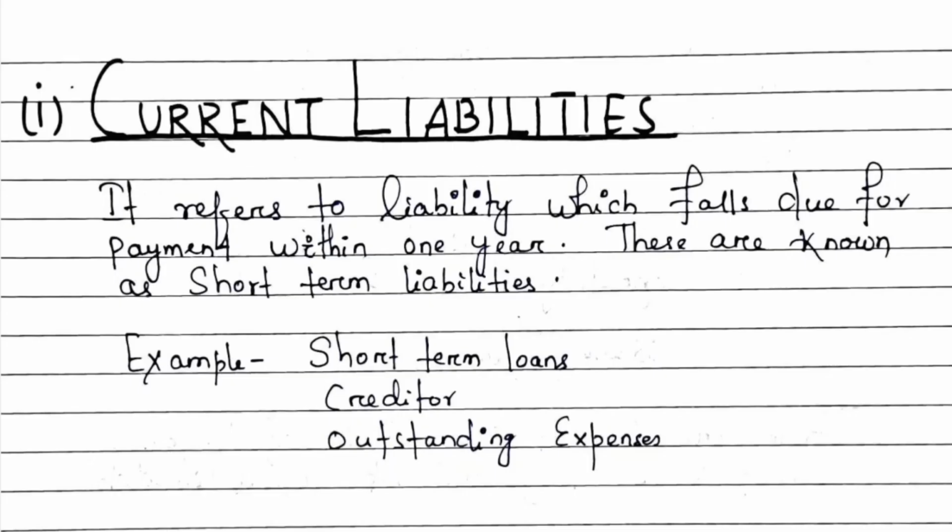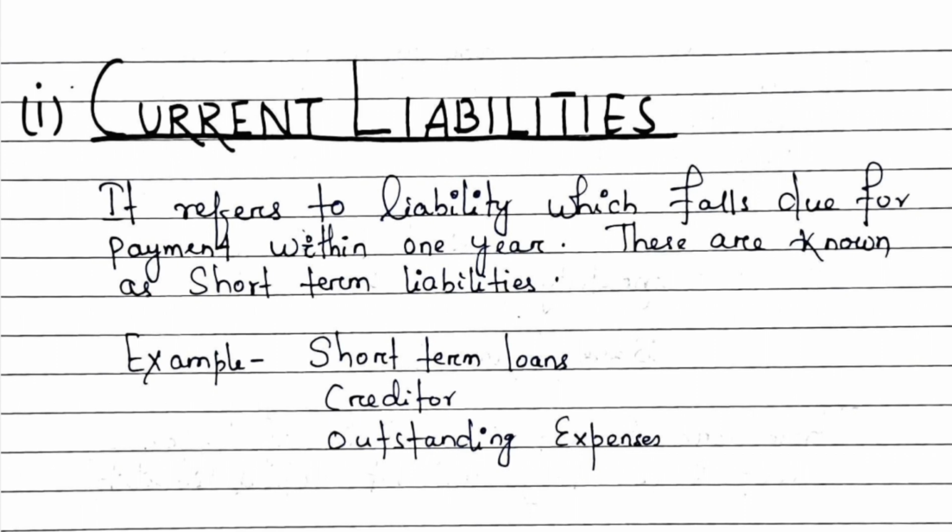Now liabilities are of three types. First is the current liability, second is the non-current or fixed liability, and third is the contingent liability. There are some other words which come under the word liability, like provisions and commitment. Now first let us understand what is current liability.